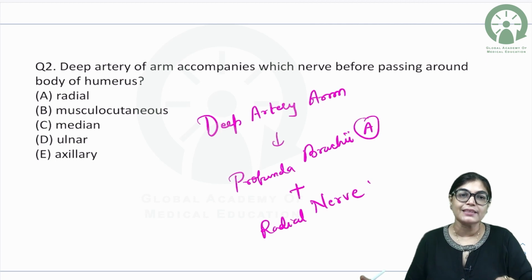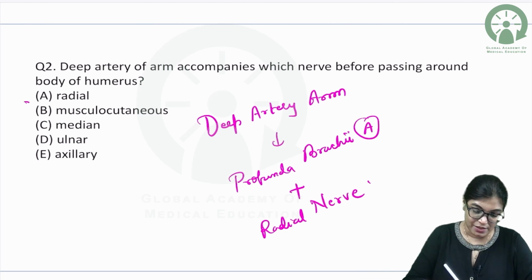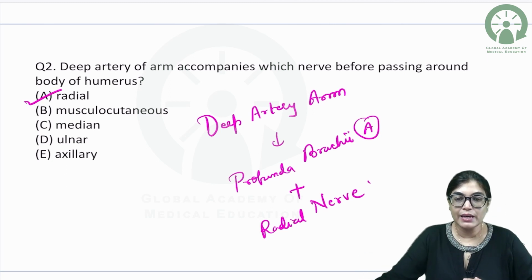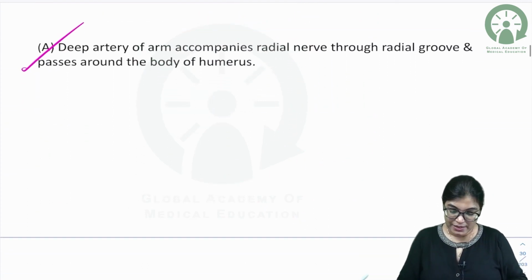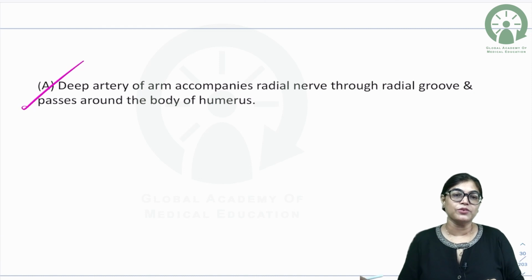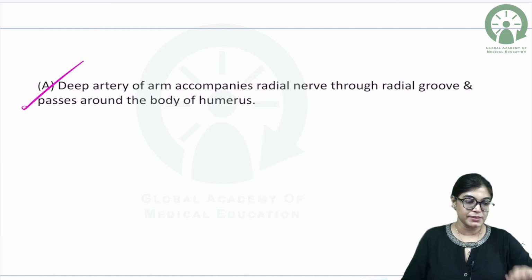So the correct answer, deep artery of arm, that is the profunda brachii artery, combines along with which nerve? The answer will be A, radial nerve. So here the correct answer is A, radial nerve. Deep artery of arm accompanies radial nerve through the radial groove while passing around the body of humerus.